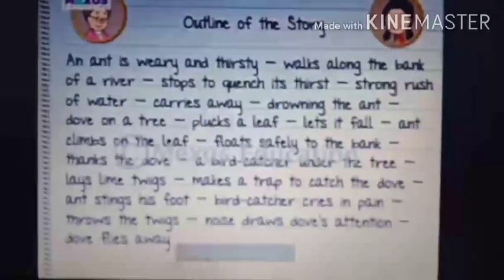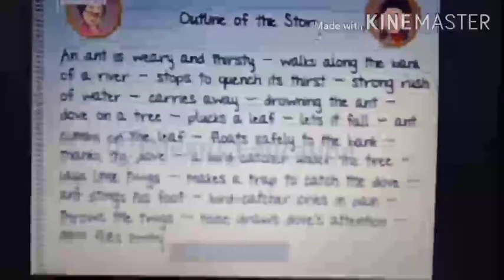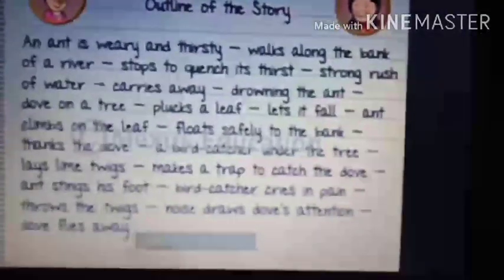And when the ant was drowning, there was a dove on the tree. He saw the ant. See, then plucks a leaf. So the dove plucked a leaf and let it fall, and the ant climbs on the leaf. Okay, floats safely to the bank. Then the ant came safely to the bank of the river. It came on the leaf, right? It thanks the dove. Then it said thank you to the dove.